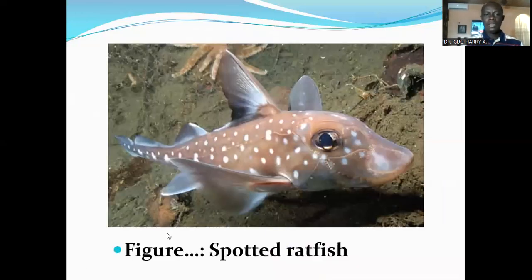Now, this is a picture of the spotted ratfish.